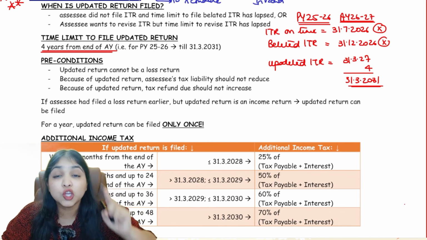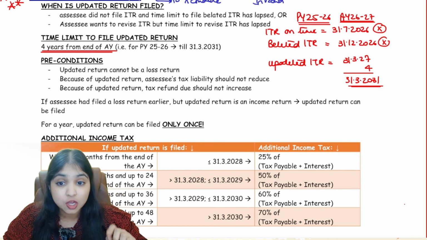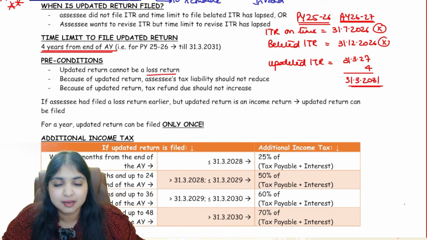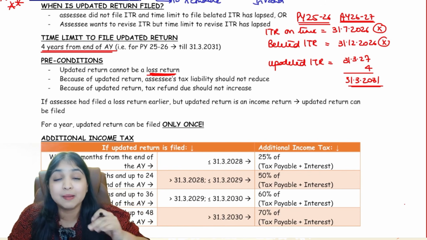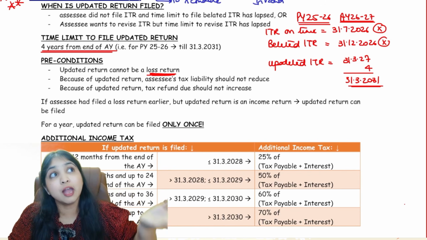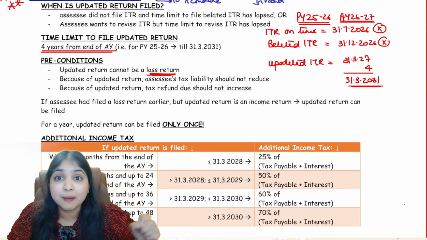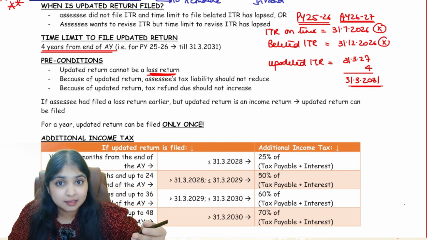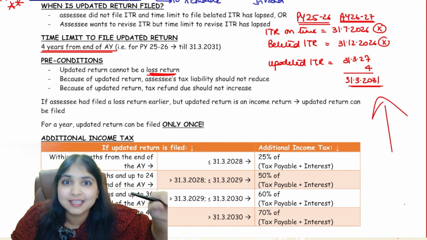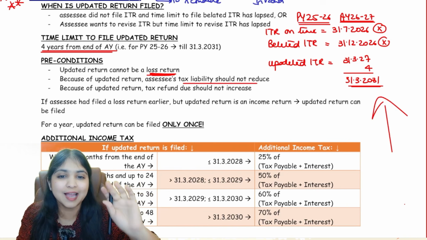First favor, your return has to be in favor of the government, not in your favor. That is, your return should not be a loss return. Your return should be an income return. In the return, if you declare loss, then how is it a benefit for the government? It will be a benefit for the government only if you declare income and pay heavy tax. So therefore, your updated return should not be a loss return. Then, because of the updated return, your tax liability should increase. If because of the updated return your tax liability is reducing, that will not be okay.